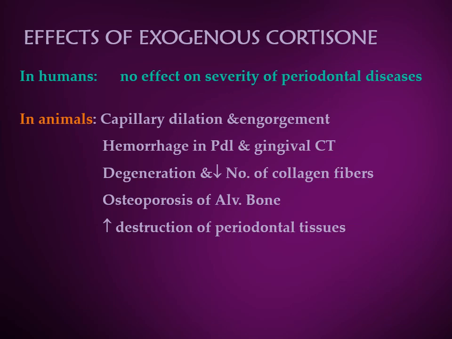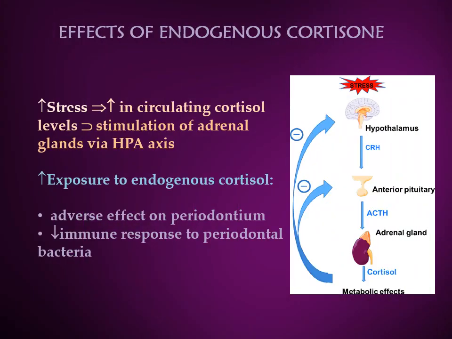Now, these changes are increase in capillary dilation and engorgement, and this causes a hemorrhage in the periodontal and the gingival connective tissue. There is also a degeneration and reduction in the number of collagen fibers. Osteoporosis of the alveolar bone is also noticed in these animals. So, the exogenous cortisol does not affect humans and their periodontium.